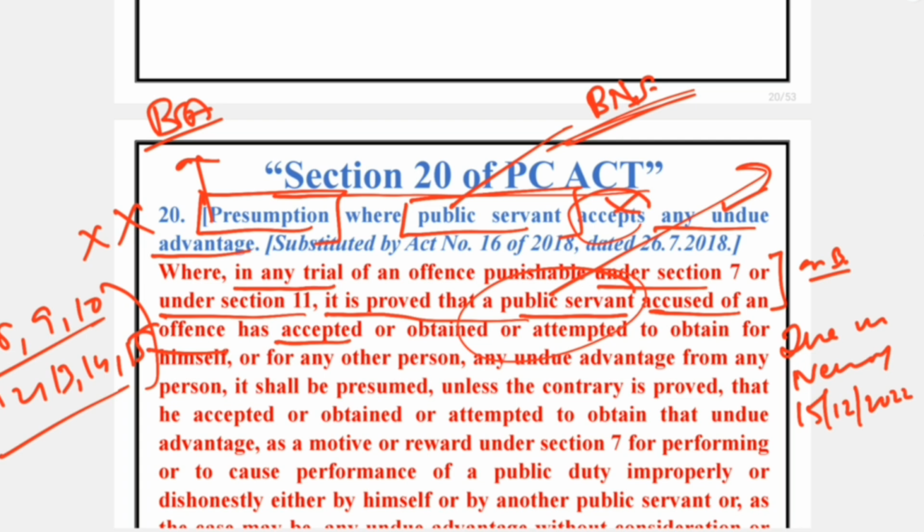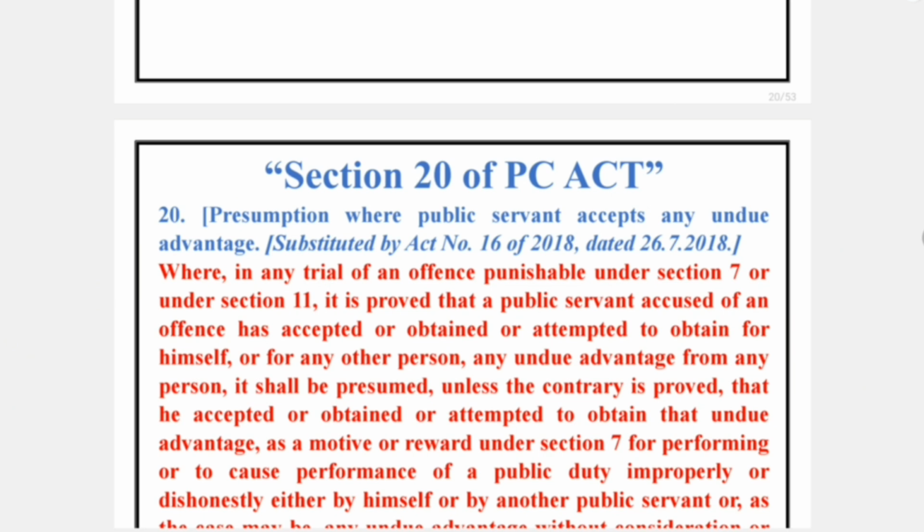In that case, it is specified that to constitute the proper acceptance on the part of concerned accused, there must be evidence on record that the concerned complainant offered and the concerned accused voluntarily accepted. So the acceptance must be voluntary. If it is not voluntary, presumption would not be drawn.